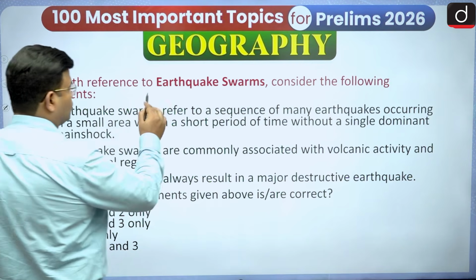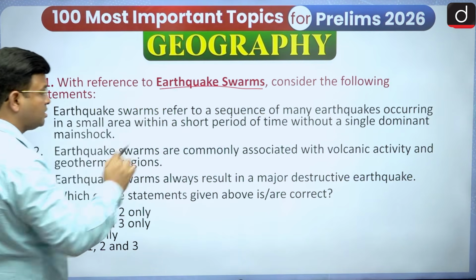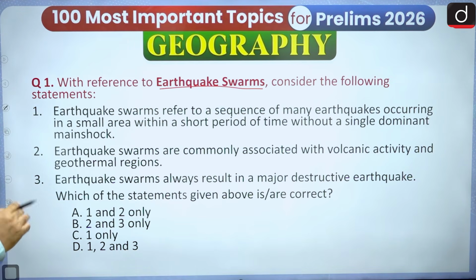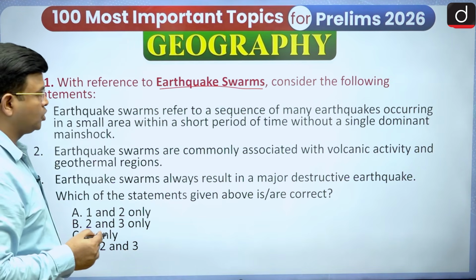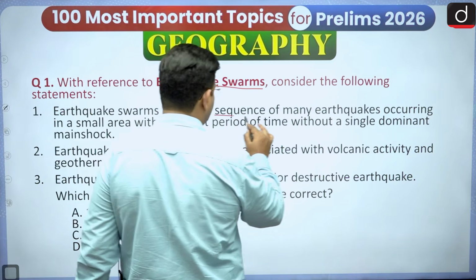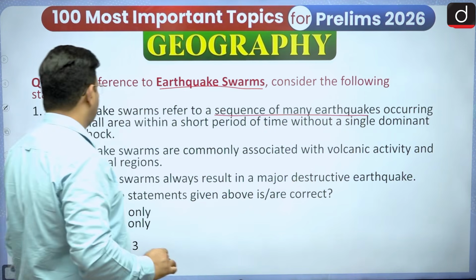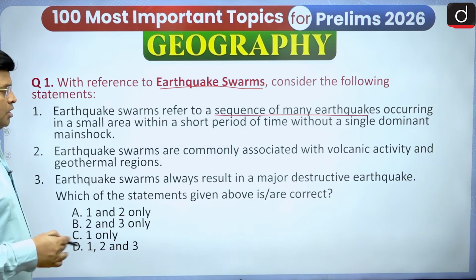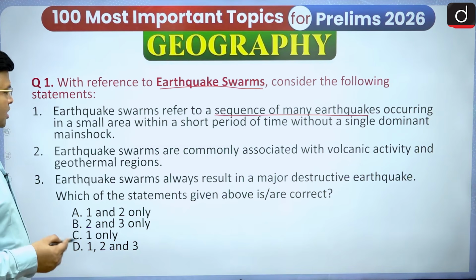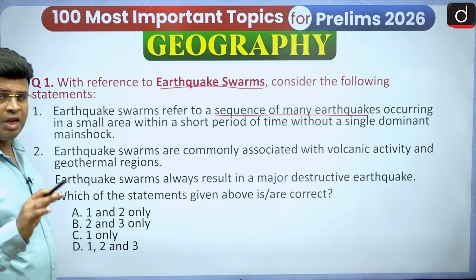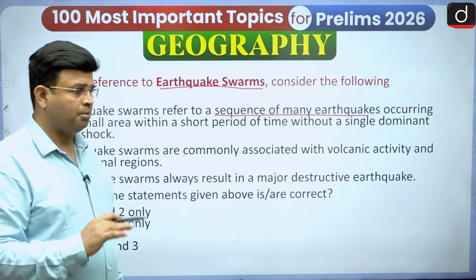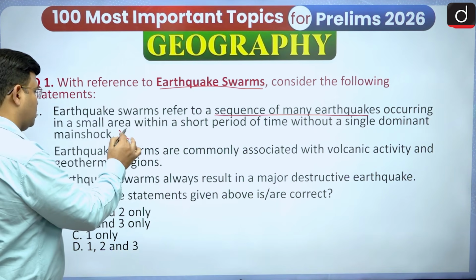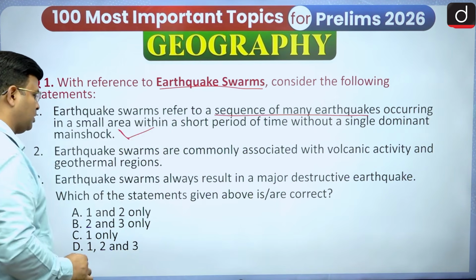Then earthquake swarm. Consider the following statements related to earthquake swarms. Earthquake swarms refer to a sequence of many earthquakes occurring in a small area within a short period of time without a single dominant main shock. There is never a major shock. In an earthquake swarm, there is never a major shock. So this statement is a correct one.